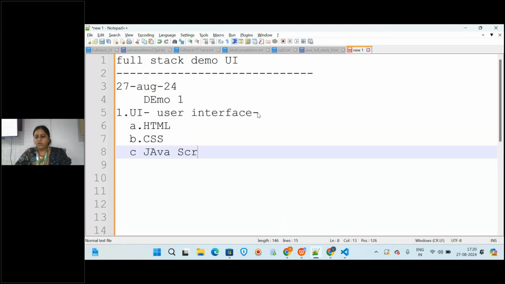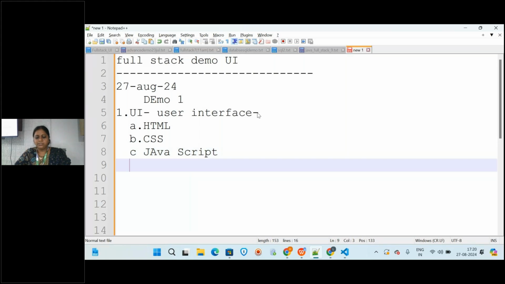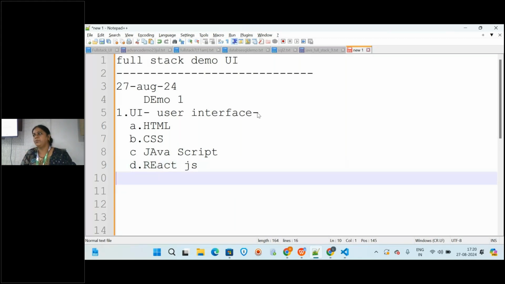Along with this you will also learn a framework, an open source library, that is React.js. These are the modules that are going to be covered in the UI: HTML, CSS, JavaScript, and React.js. Actually we have React or AngularJS, but based upon the demand we will be teaching you.